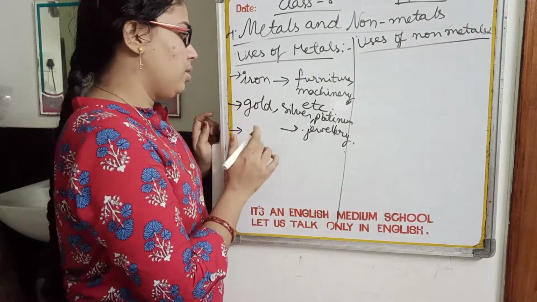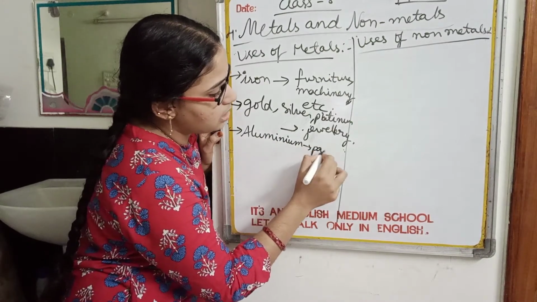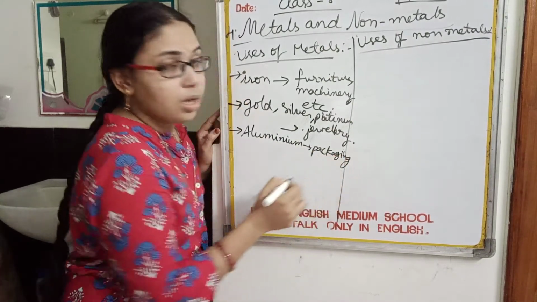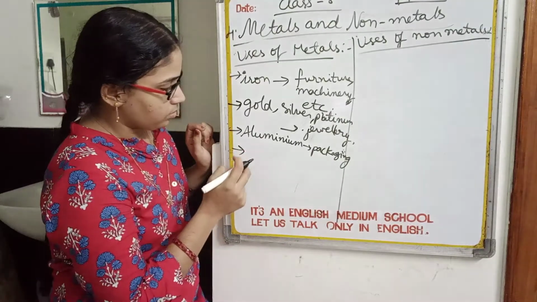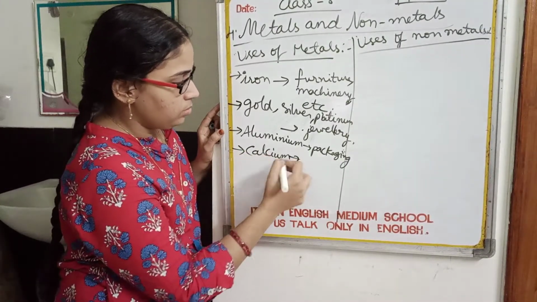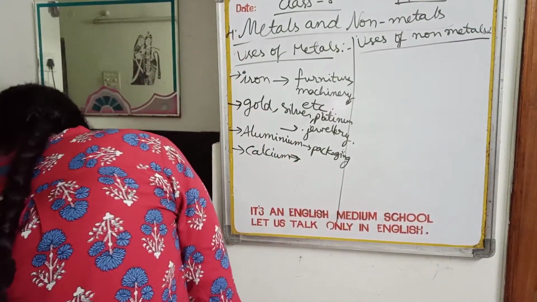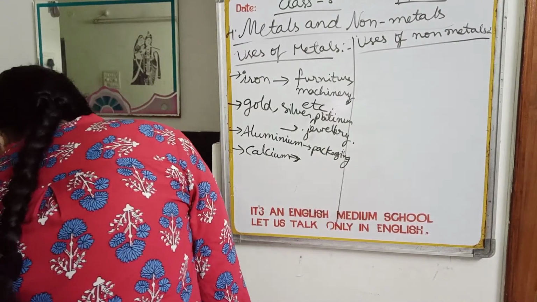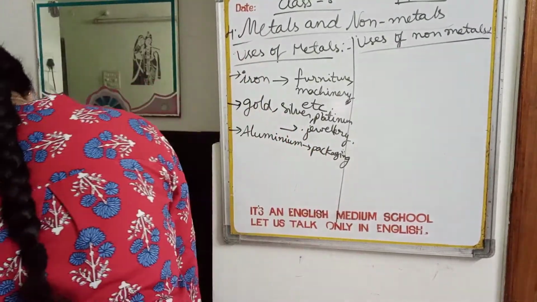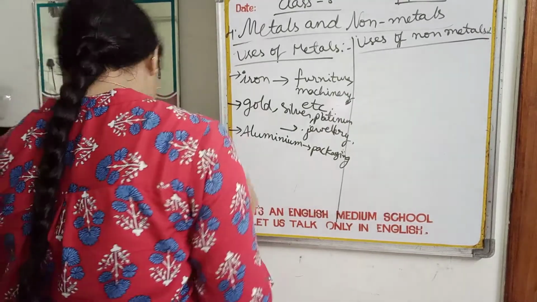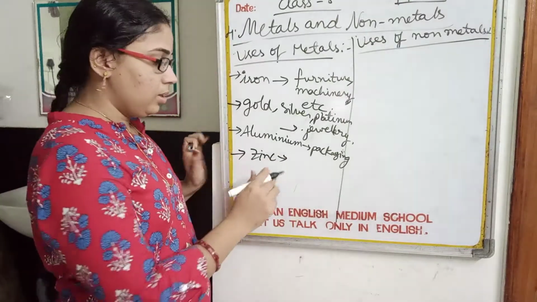And the next thing, aluminium. It is used in packaging. Next, zinc.